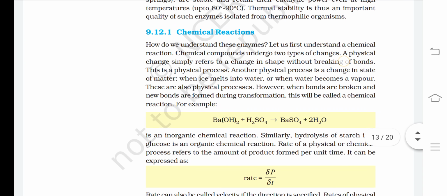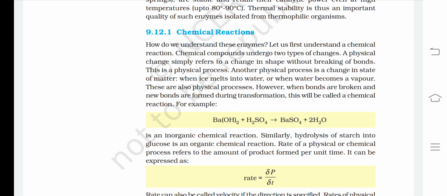Now, chemical reactions. How do we understand these enzymes? Let us first understand a chemical reaction. A chemical compound undergoes two types of changes. A physical change simply refers to a change in shape without breaking of bonds. This is a physical process. Another physical process is a change in state of matter, when ice melts into water or when water becomes a vapor. These are also physical processes. However, when bonds are broken and new bonds are formed during transformation, this will be called a chemical reaction.